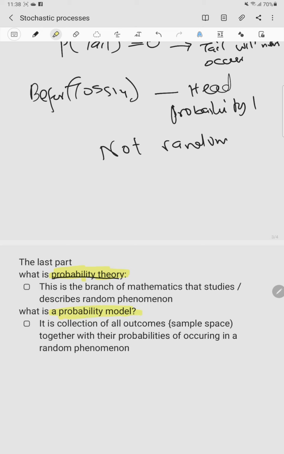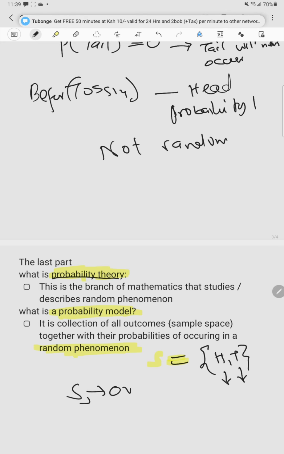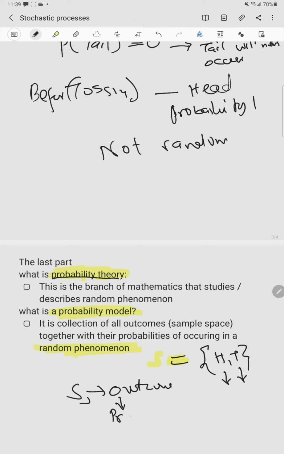Whenever you are carrying out a random phenomenon, you have a sample space, you get a sample, say for example a head or a tail, and then you have the probability of a head and a tail. So we normally say the sample space contains outcomes, and you have the probabilities of these outcomes.